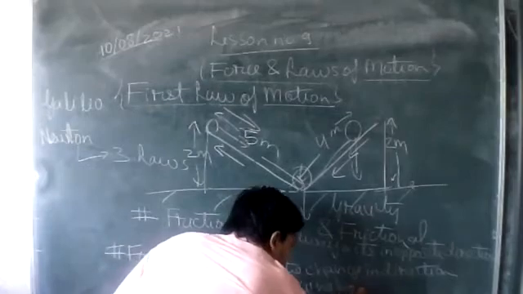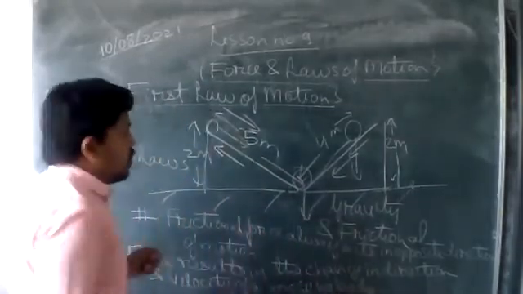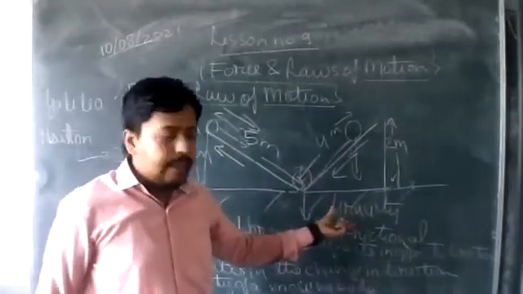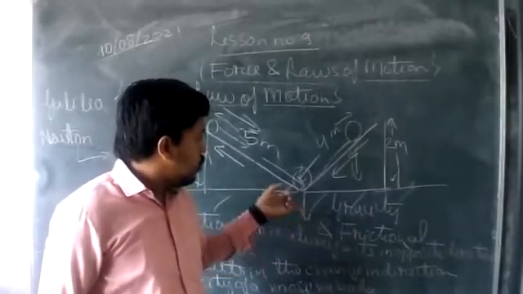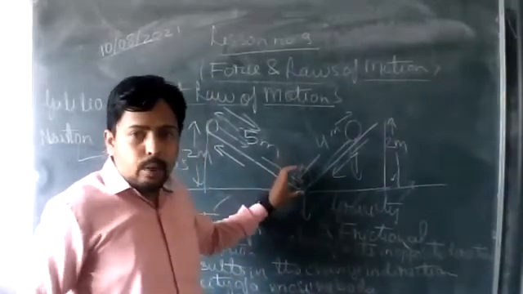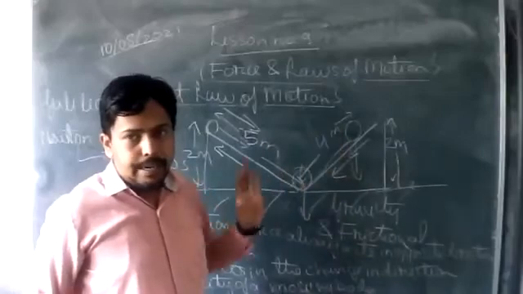Okay, since this gravitational force is acting, since this frictional force is acting, there will be a change in the velocity when this ball will go in the upside direction.